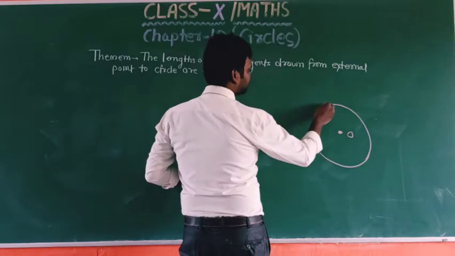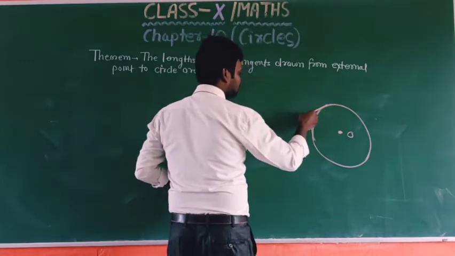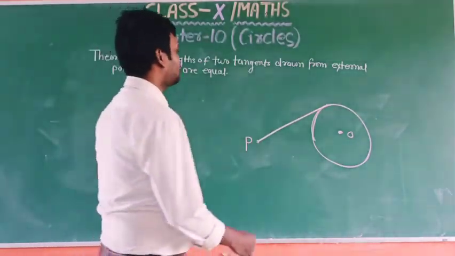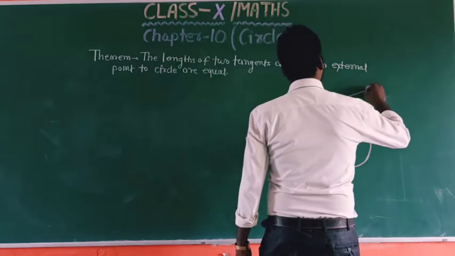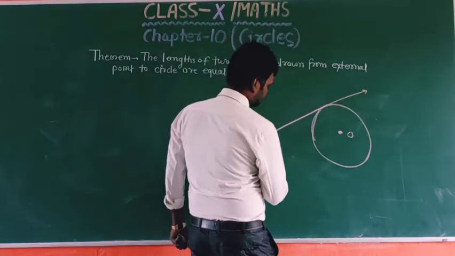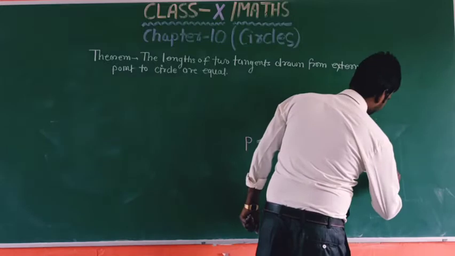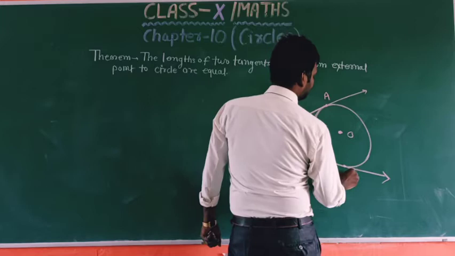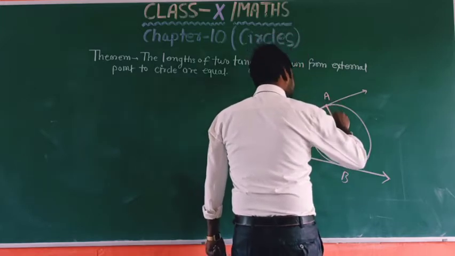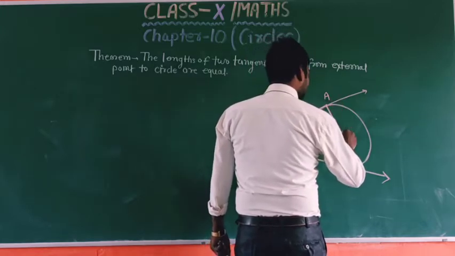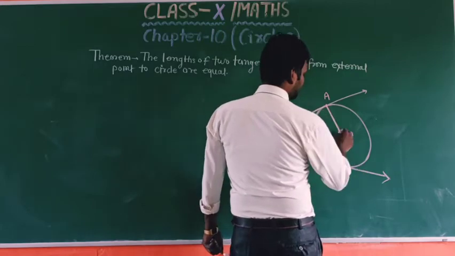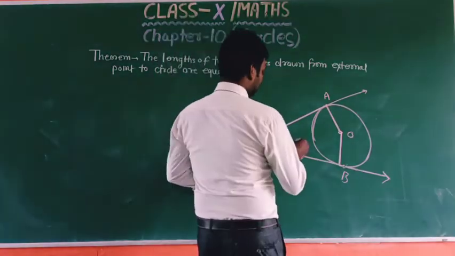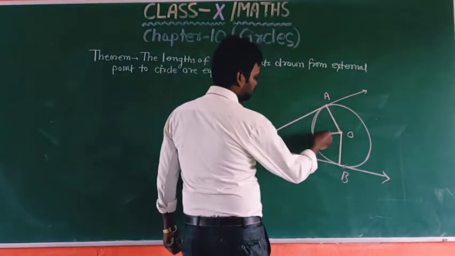This is P, and draw tangents from this point. This is point A, this is point of contact B, and join A to O and O to B.